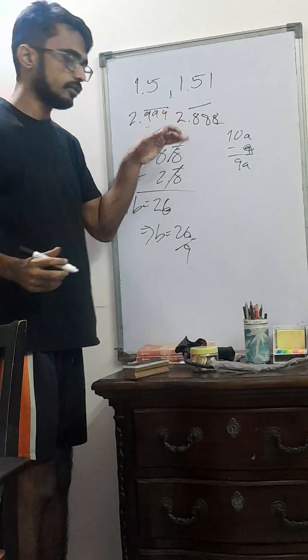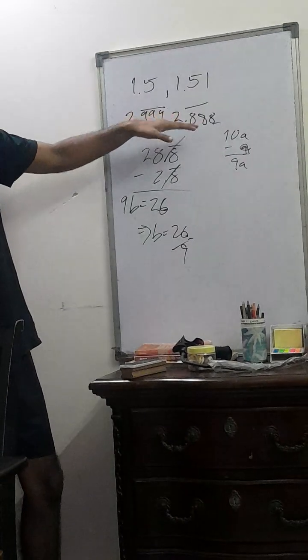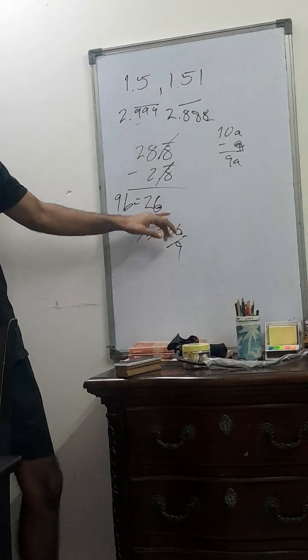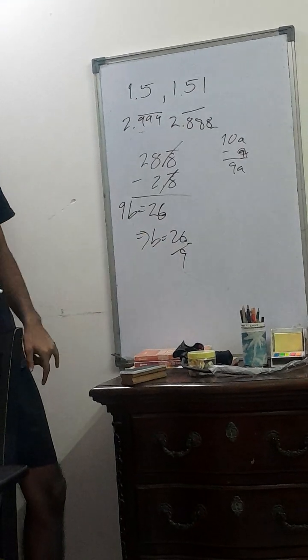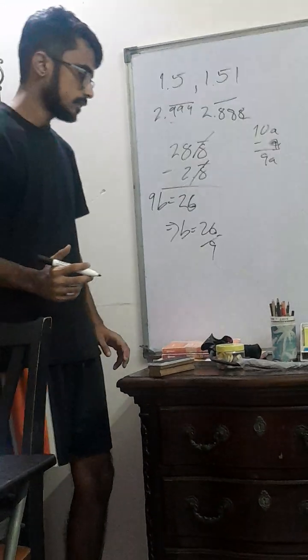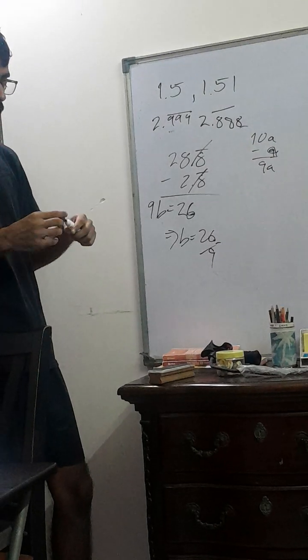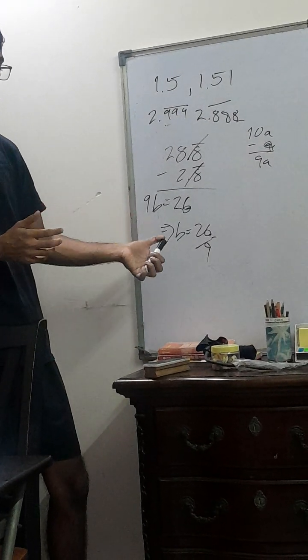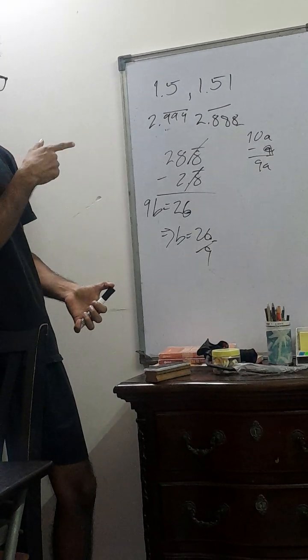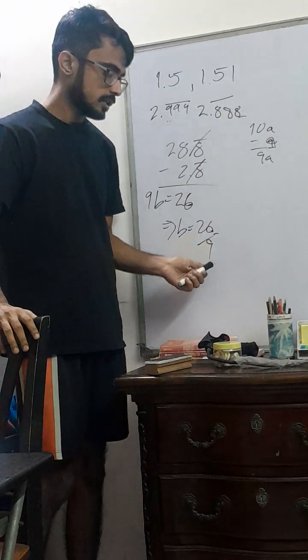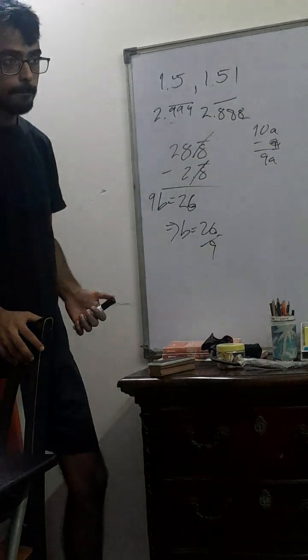So I can prove that this continuous decimal is also equal to a fraction p by q, where q is definitely not equal to 0. P actually can be equal to 0, to be honest, and it is still rational. But yes, q cannot be equal to 0.